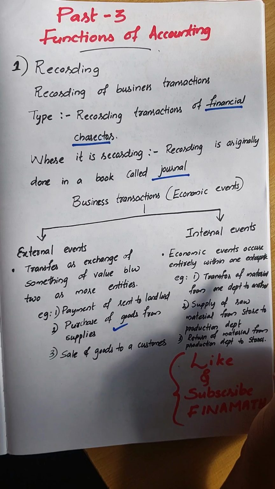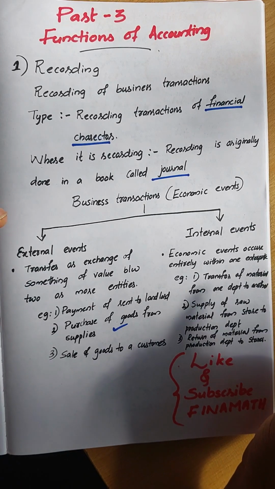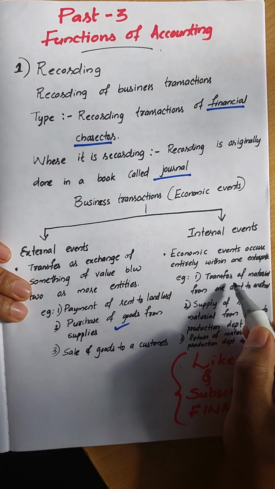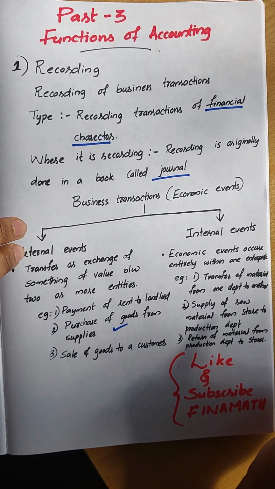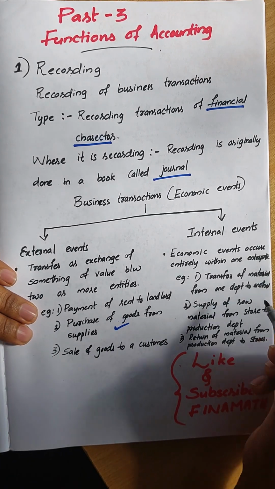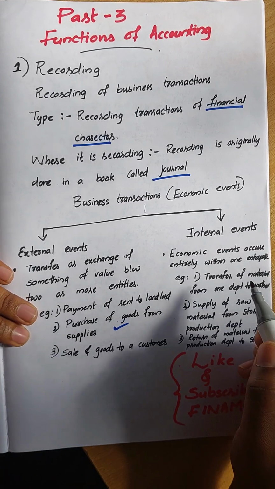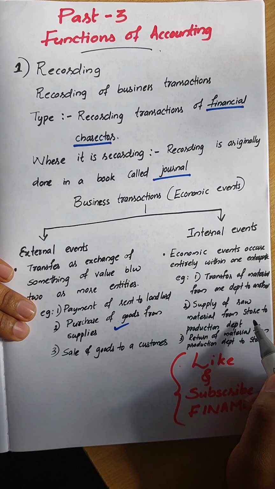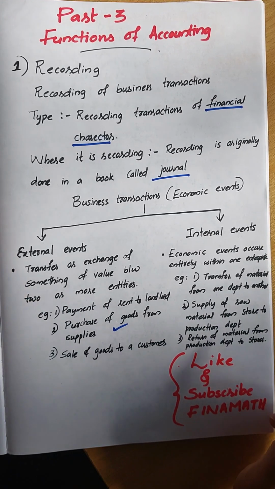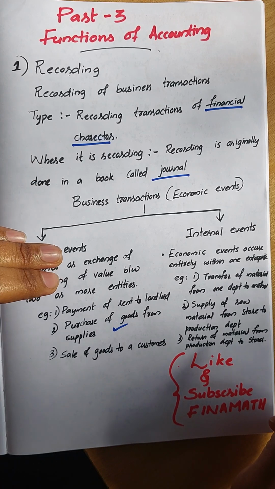These are the transactions which happen within one business firm. For example, transfer of material from one department to another department, but within the organization, the firm, or the business. This is the first example. The second example is supply of raw material from one store to the production department. We consider all these as economic events.